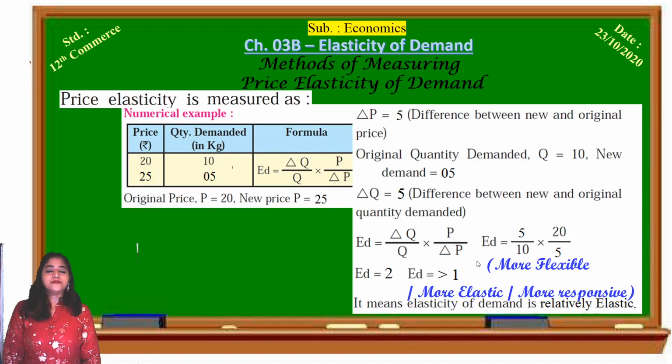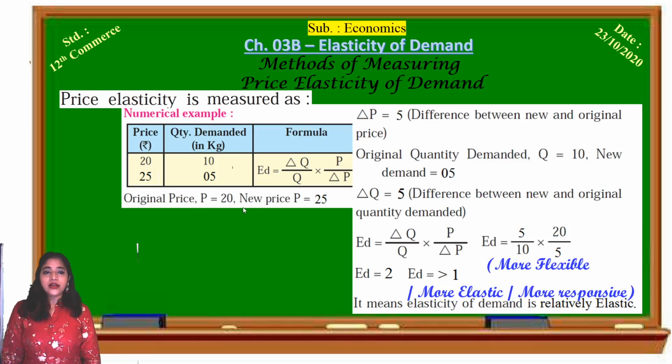Now, next example. The original price is 20 rupees, quantity demanded is 10 kgs, and when the price increases to rupees 25, quantity demanded decreases to 5 units. Now see what happens.